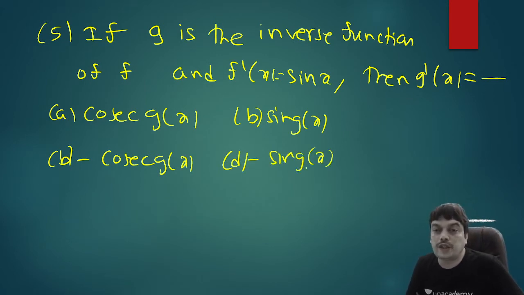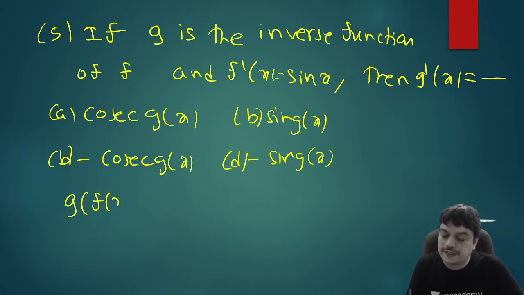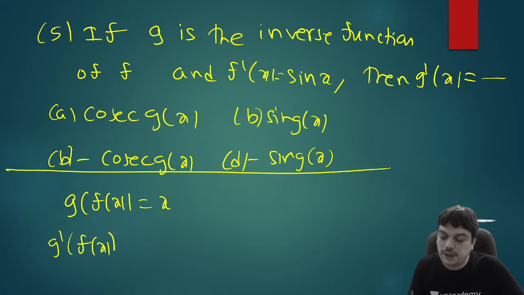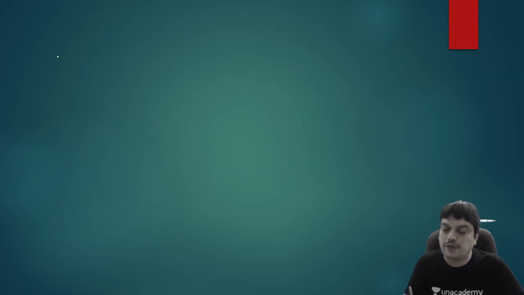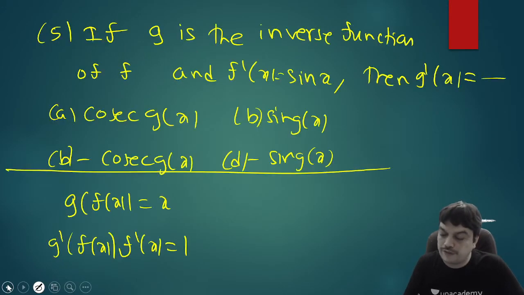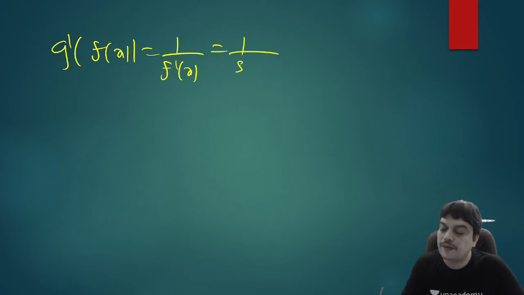So g is the inverse of f. Again, you can say g of f of x is x. You can start with this. So when you differentiate this, what do you get? G dash of f of x into f dash x is equal to derivative of x will be 1. But f dash x is already given as sin x. So you can therefore say g dash of f of x is equal to 1 by f dash x. And what is the value of f dash x there? Sin x. So you can say 1 by sin x. So that is the value of g dash of f of x.